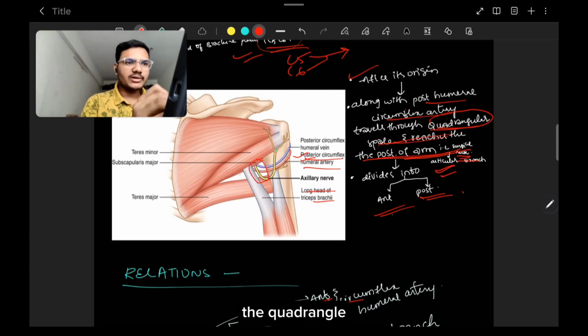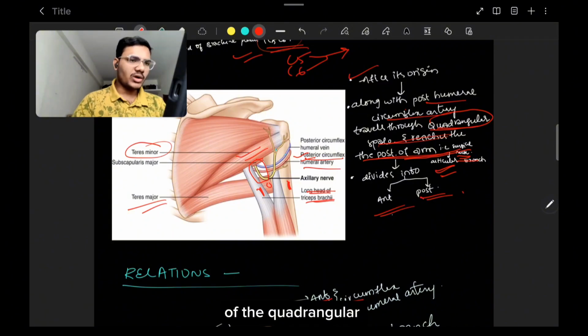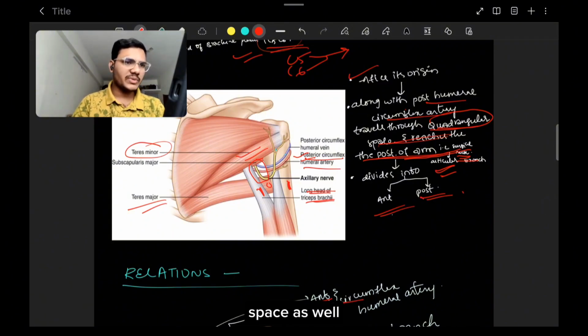The boundaries of the quadrangular space: superiorly it is bounded by the teres minor muscle, inferiorly by the teres major muscle, laterally by the humerus, and medially by the long head of triceps brachii. So these are all the boundaries of the quadrangular space. I have revised the quadrangular space for you as well.